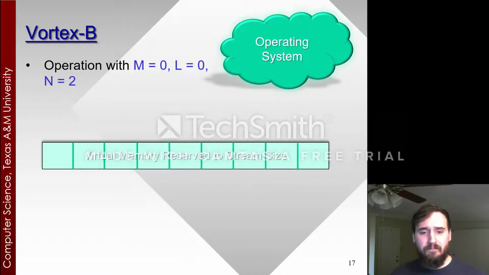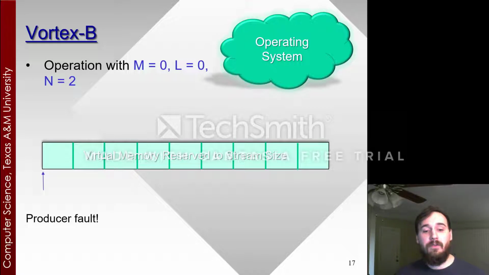So let's see it in action. The same thing as Vortex A, we've got the virtual memory reserved to stream size, and we're running with consumer comeback of 0, so the blocks that the consumer passes are not retained. Producer comeback is 0, same thing for the producer. Immediately after passing the block, it's freed. However, we do have N equals 2, and what this means is that the producer can be as much as 2 blocks ahead of the consumer. So let's see how this works.